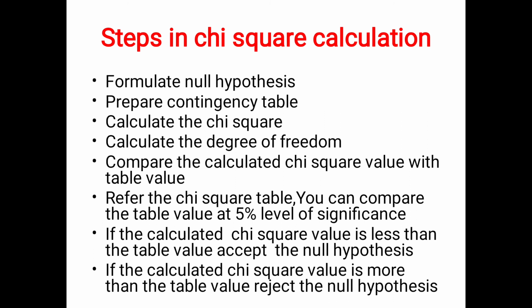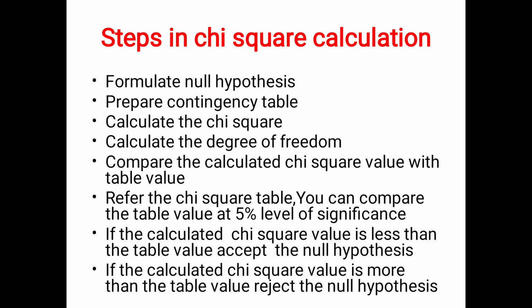So this also you will be having in the table. So in the sixth, I told in example, in the sixth degree of freedom you have to see 0.05 level, so that you will be getting the value. So that value is your table value. So you have to compare your calculated chi-square value with the table value. If the calculated chi-square value what you have calculated is less than the table value, then you have to accept the null hypothesis what you have framed.